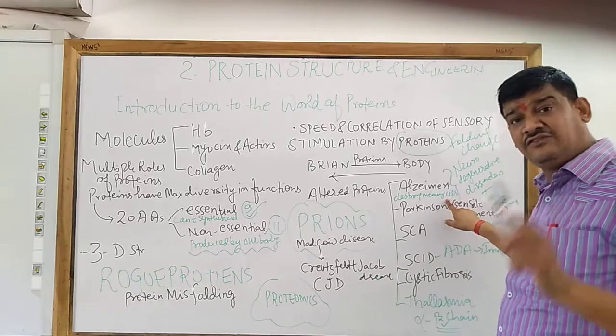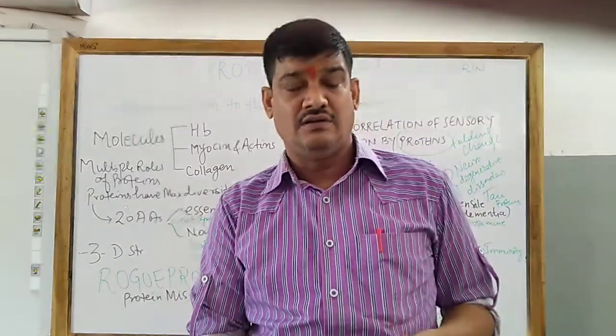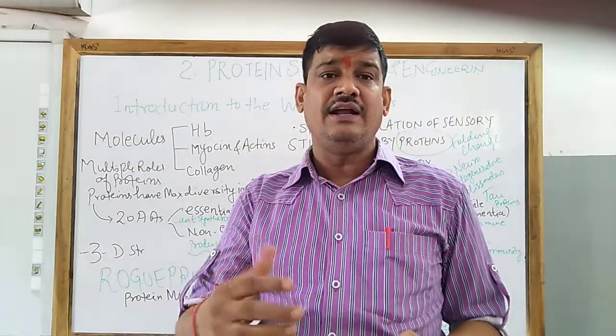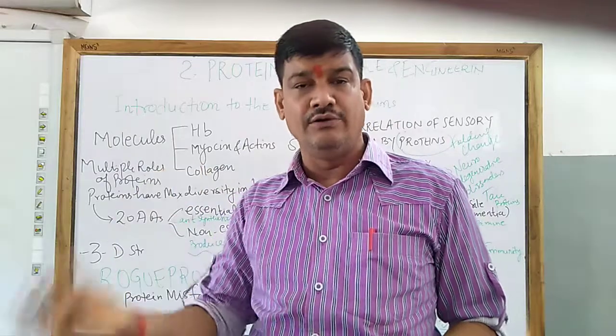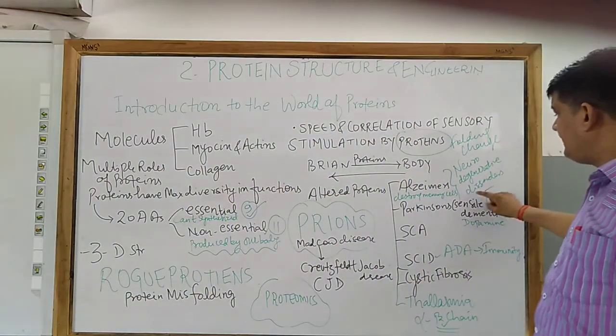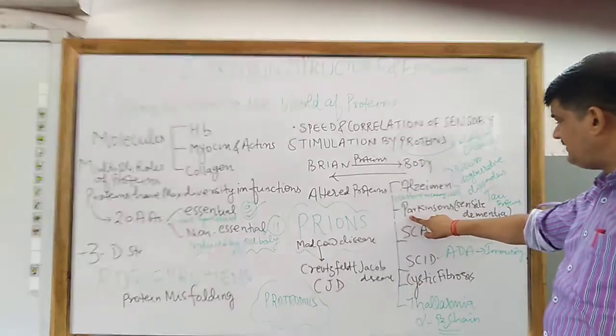It also leads to neurological disorder. Neurological disorder means degeneration of nerve cells. Day by day, the number of nerve cells will be reduced. So it is a neurodegenerative disorder. Alzheimer. Next is Parkinson disease.